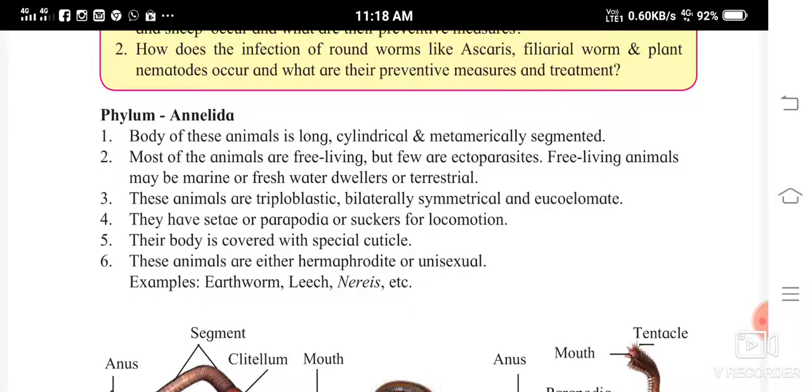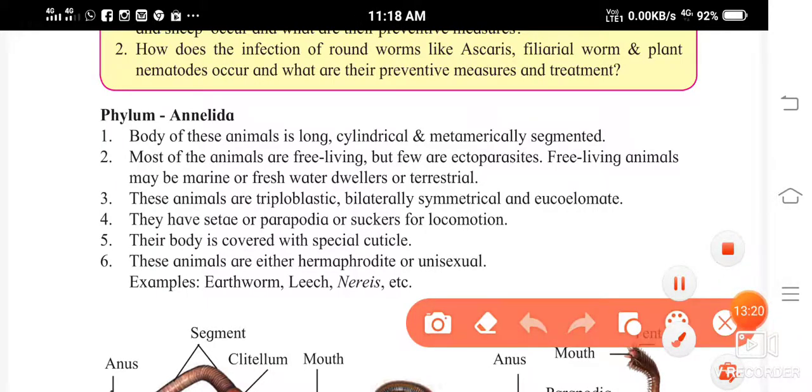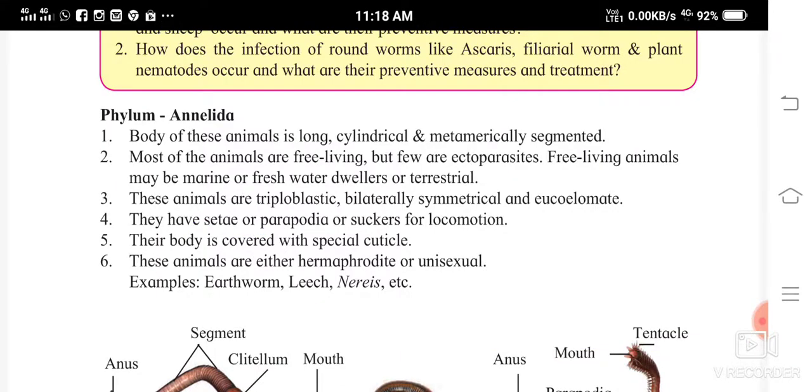Eucoelomate means they have a proper coelom. They have setae, parapodia or suckers for locomotion. Setae are hair-like structures. They can move with the help of parapodia or suckers. With the help of suckers they can suck. These are the things which are there for locomotion.